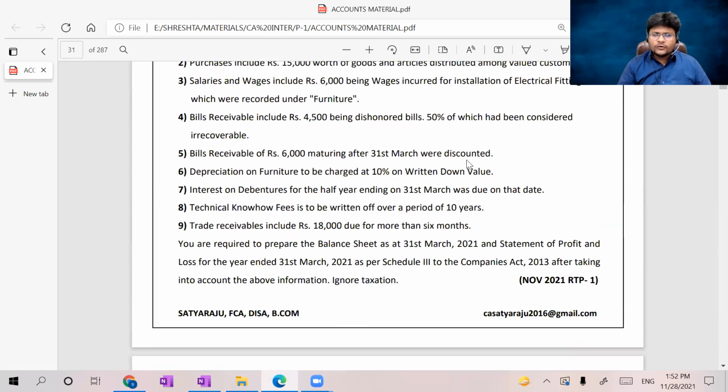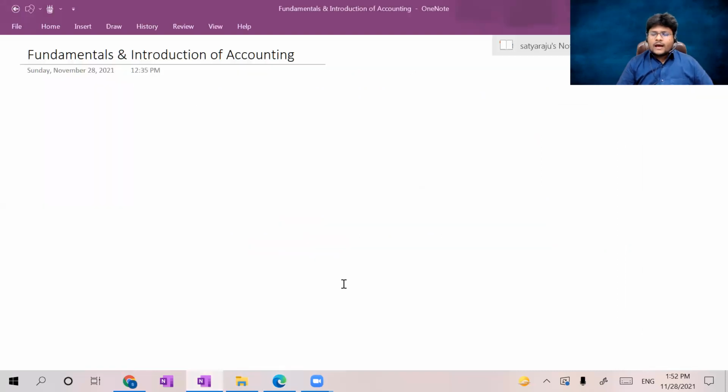Sir, what about solutions? For solutions, I'll release another material, which will also be placed in the same material tab in the respective application. You can download the solutions separately also. But my request is, don't see the solutions material. In the classroom discussion, we will discuss each and every problem in detail and resolve it in the classroom itself. You can use the solution material as a reference at the time of your preparation.